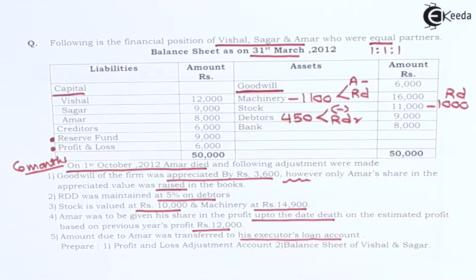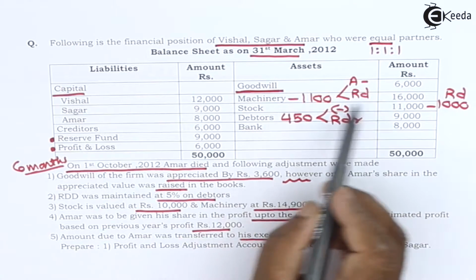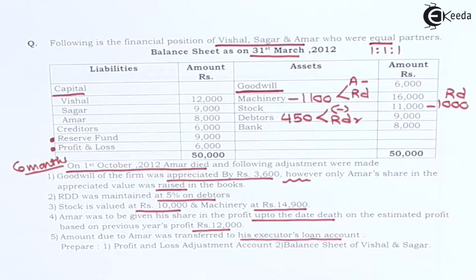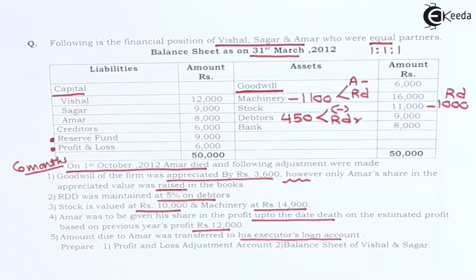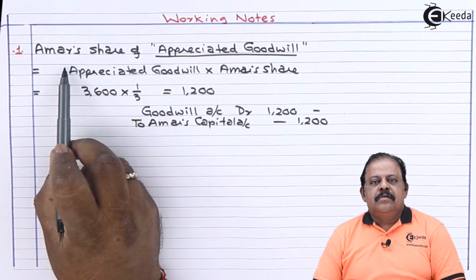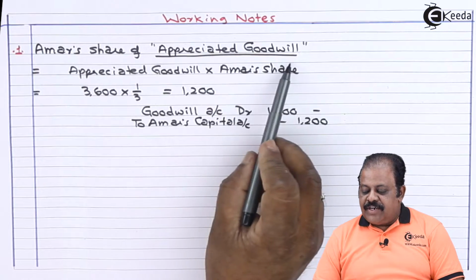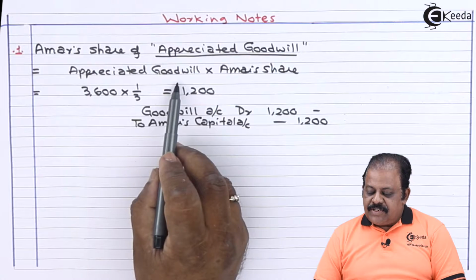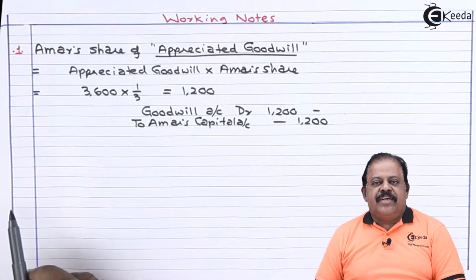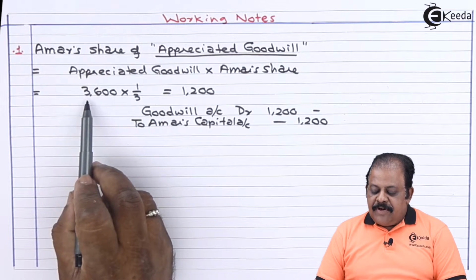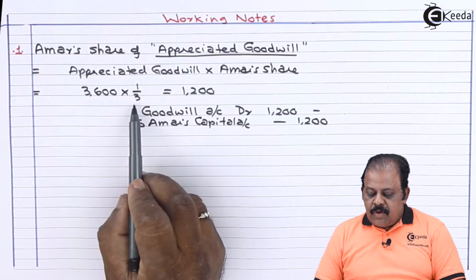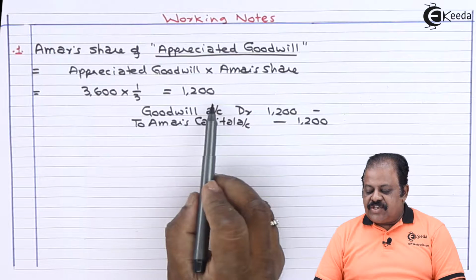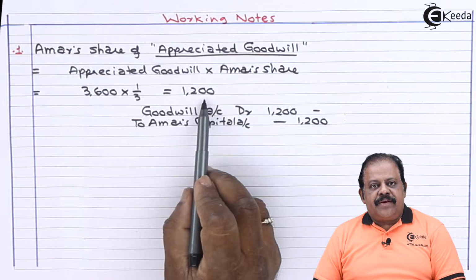Let us do working note for this. Goodwill is given 6,000. Appreciation is by 3,600. Amar's share of appreciated goodwill. Appreciated goodwill multiplied by Amar's share. Appreciated amount of goodwill is 3,600. 1/3 is Amar's share, which comes to 1,200.